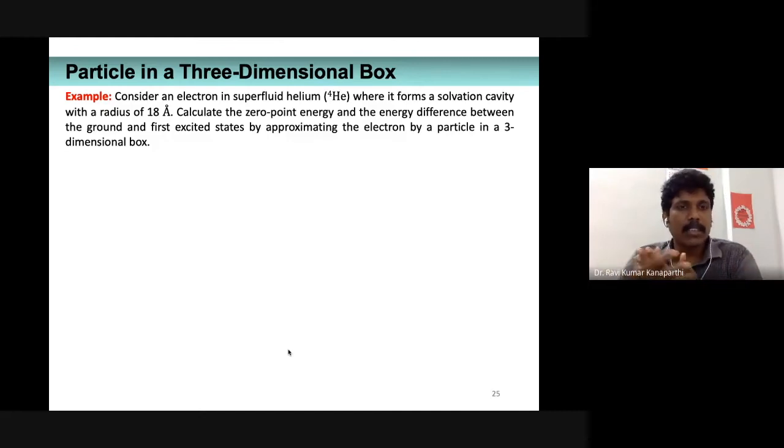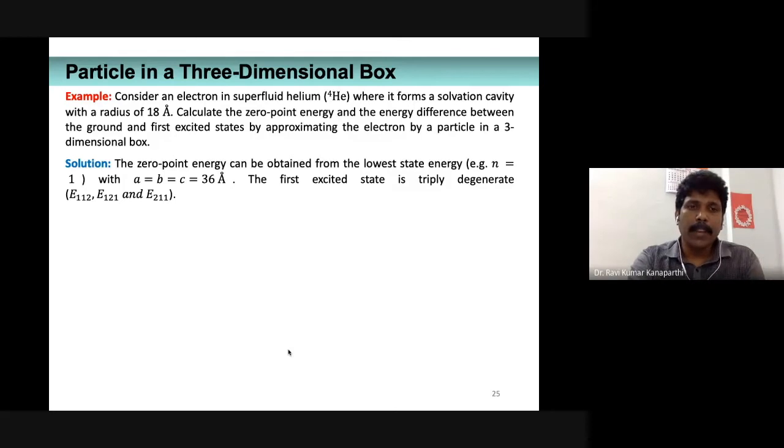So 36 angstrom is the diameter of the cavity. They are saying that you can approximate and take the expressions of the particle confined to a three-dimensional cubical box, derive the energy levels, and then find the difference. That's all.